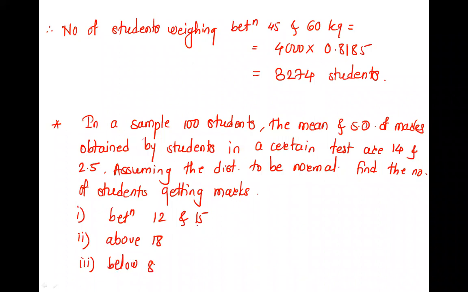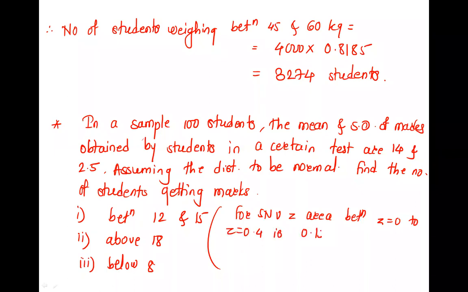So values are given to you for the standard normal variate Z. The area between Z equal to 0 and Z equal to 0.4 is 0.1554.